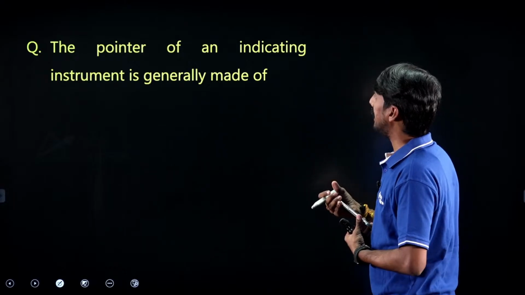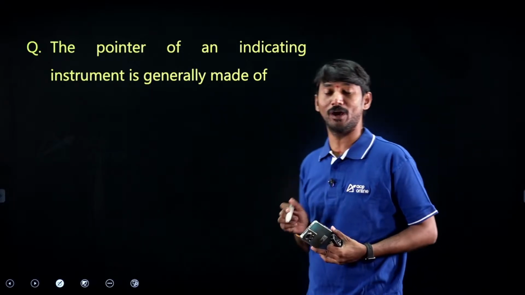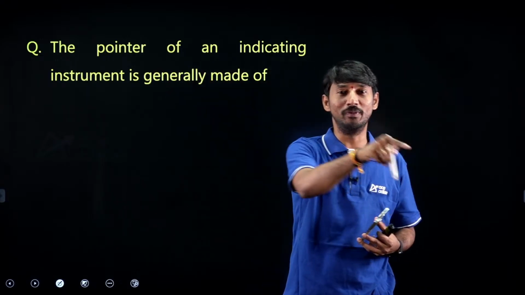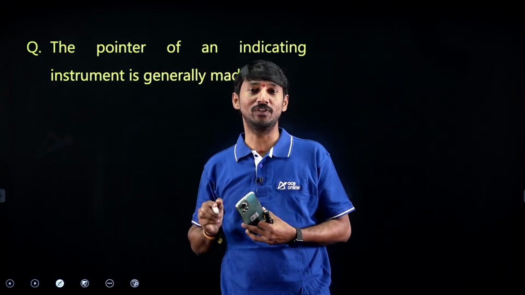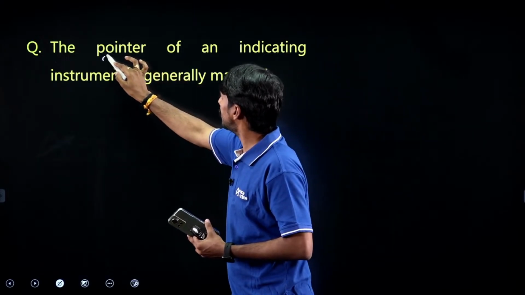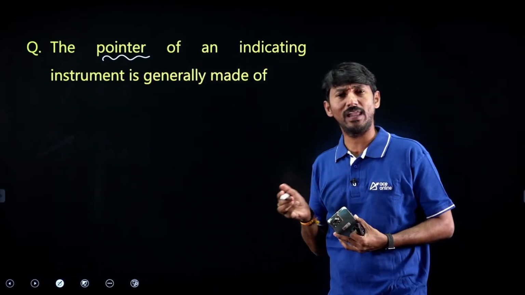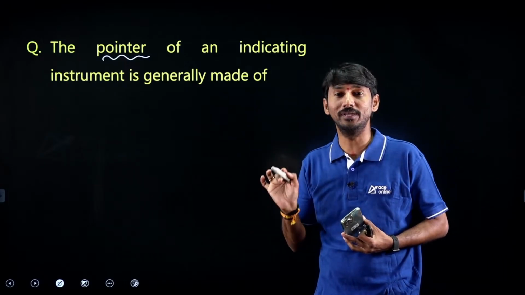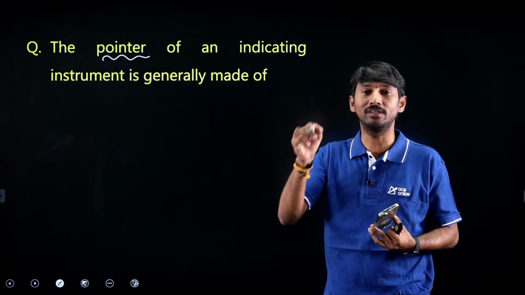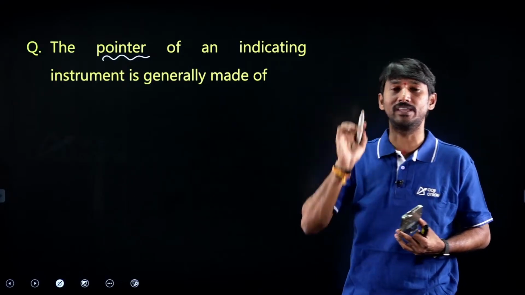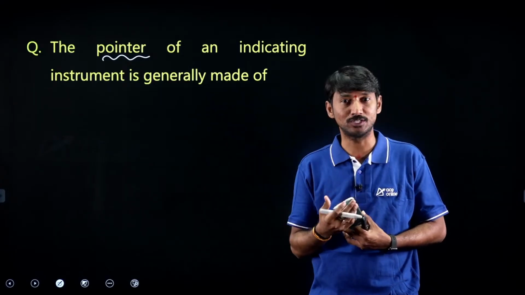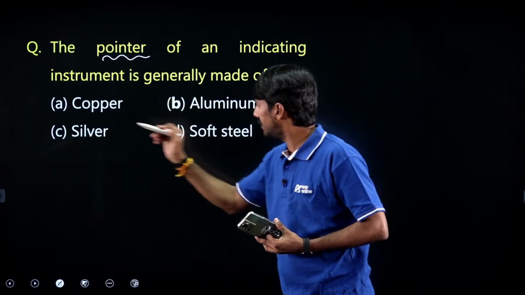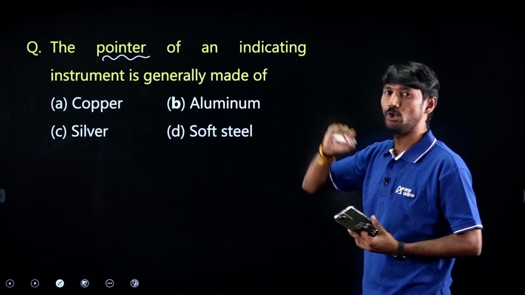The pointer of an indicating instrument is generally made of, at the diploma level, so and so is made up of dash. In that way, the questions will be there. Sir, pointer. Generally, the pointer should be light in weight, having very small weight, as light as possible. Which material? Just check it. Copper, silver, soft steel, aluminium.